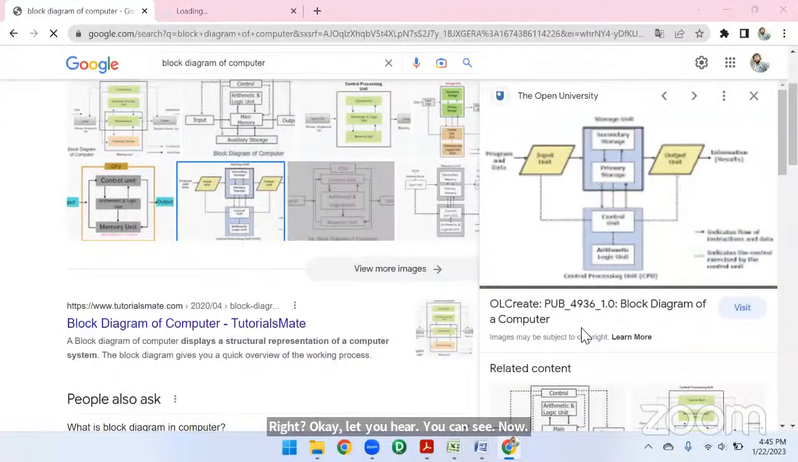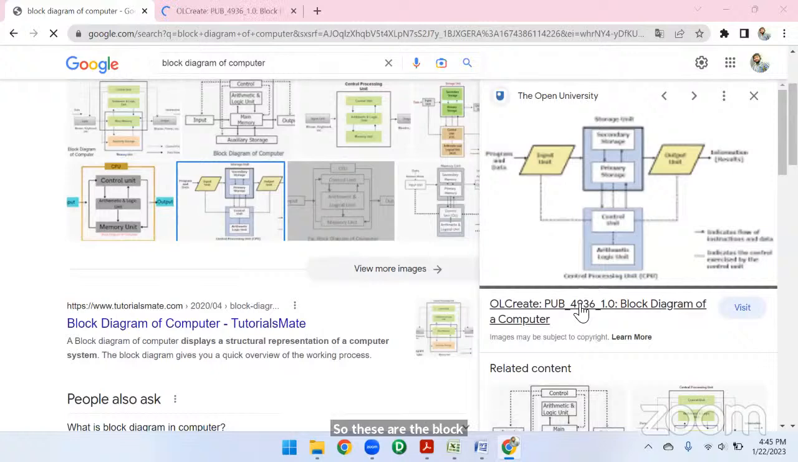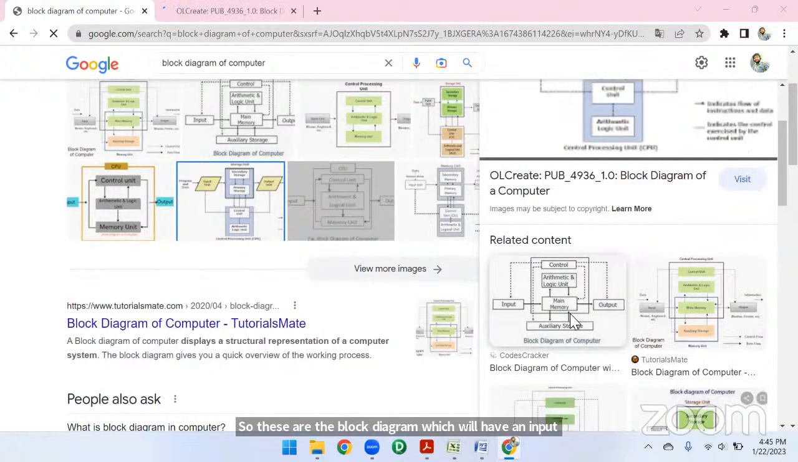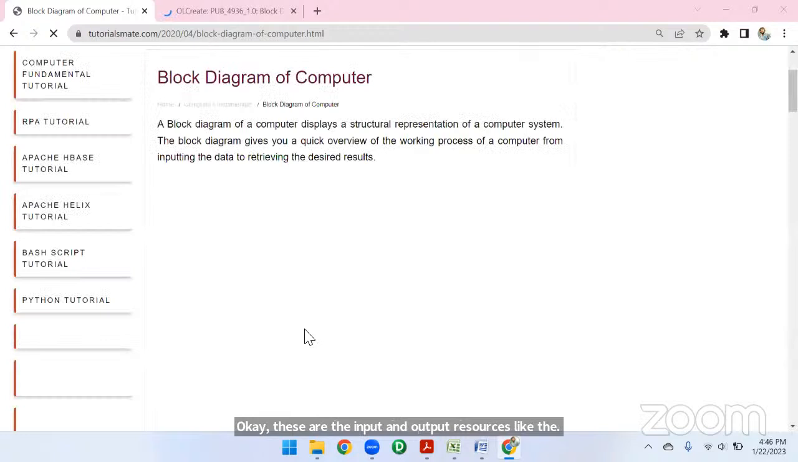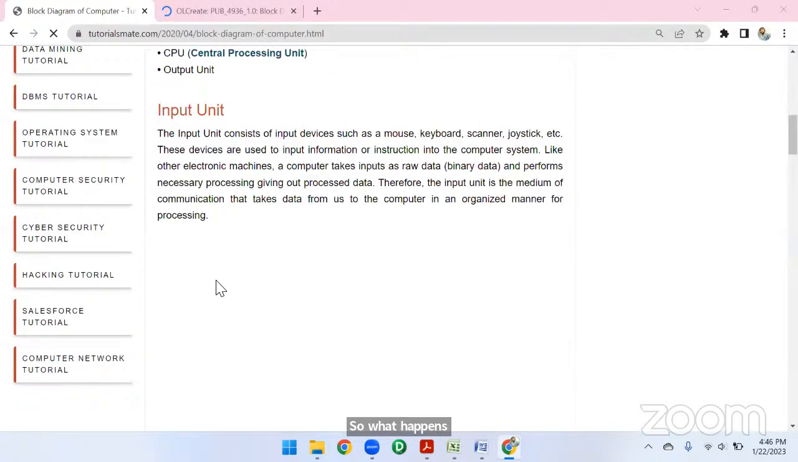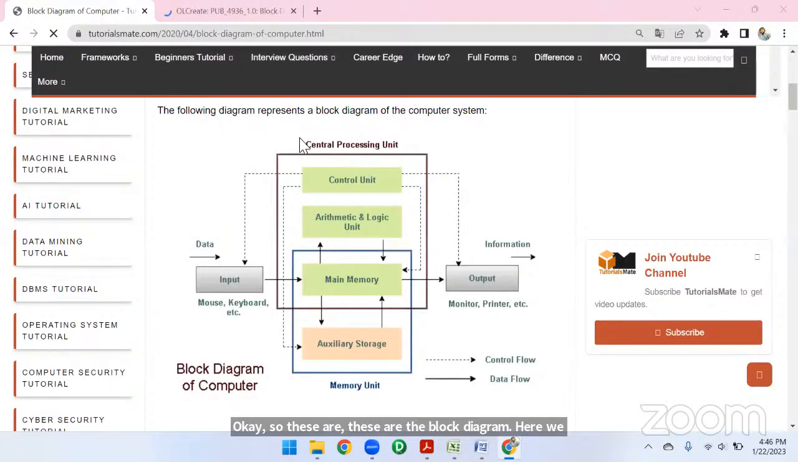So this is the block diagram of a computer, which has input devices and output devices. Here we have a CPU, the central processing unit. In the CPU, we have a control unit, an arithmetic and logical unit, main memory, auxiliary memory, registers, caches, etc.